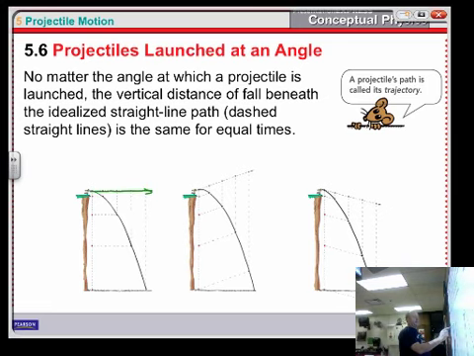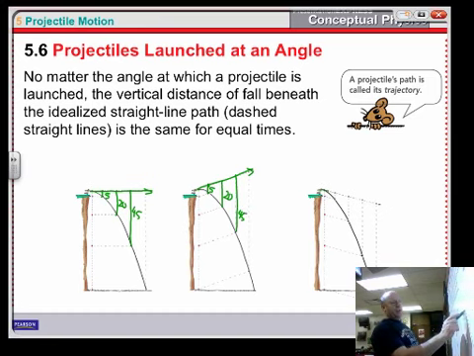We throw this out perfectly straight. In 1 second, it's going to be 5 feet below. 2 seconds, it's going to be 20. 3 seconds, it's going to be 45. And it's going to do that no matter whether I threw it straight or at an angle. Now, this is my point where it would be if there were no gravity. But it is now 5 meters below that. Here it's 20, and here it's 45.